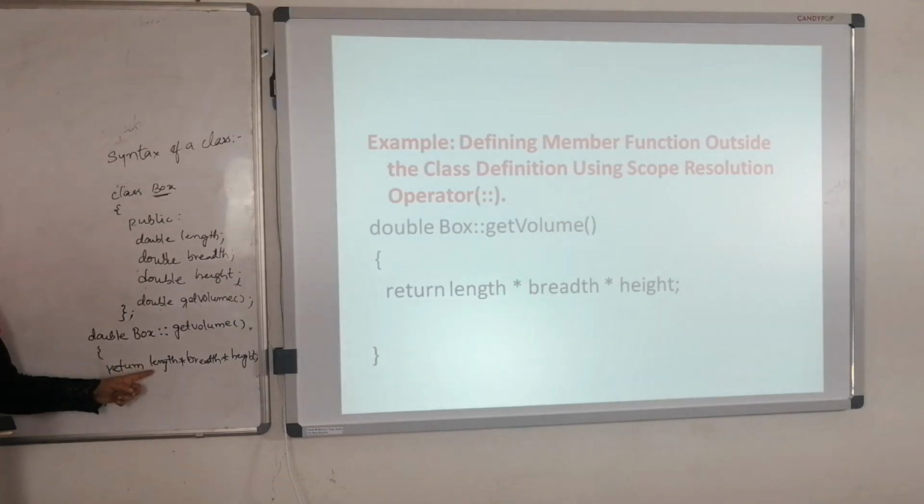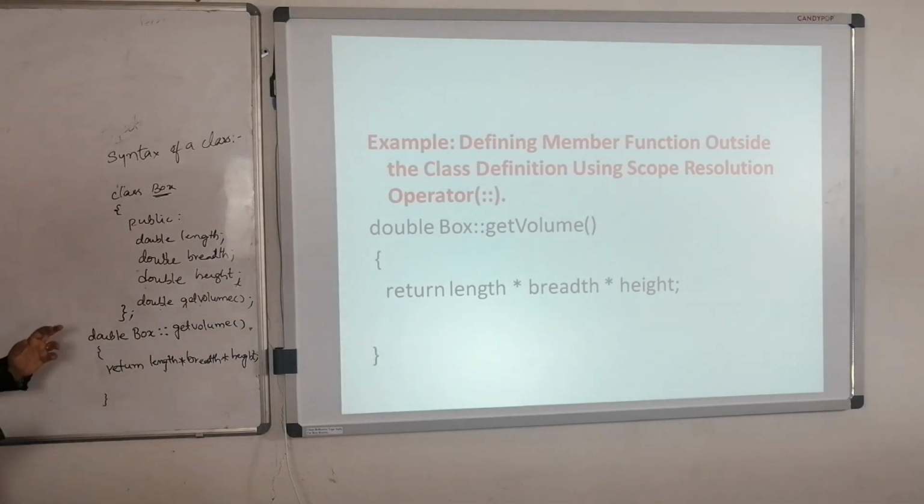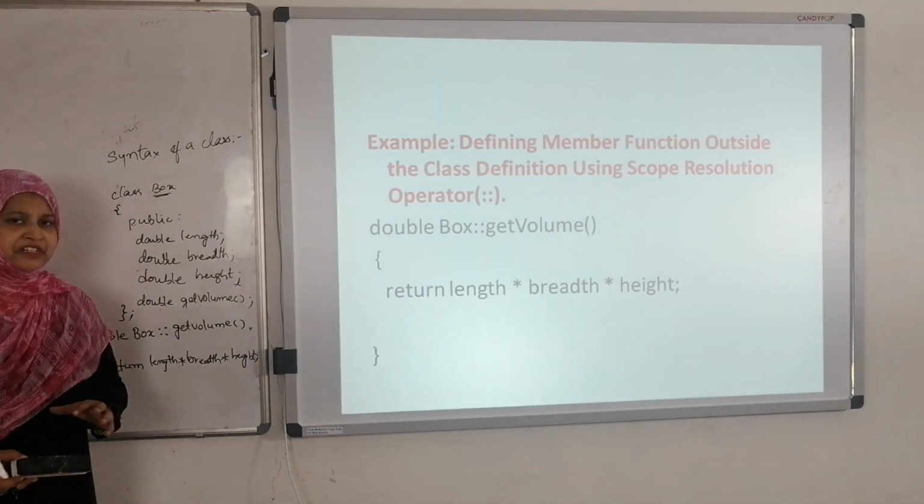What type of operations are we going to perform here? Return length into breadth into height. Then it is going to return the value of that particular volume of the box to the function main. With this, a class is the collection of data members and member functions.